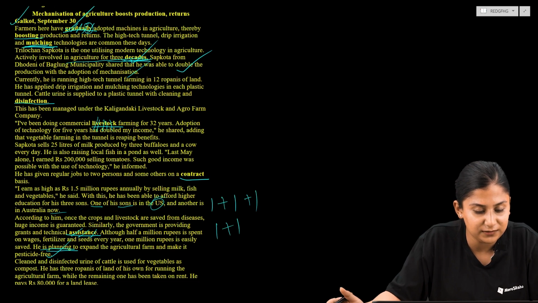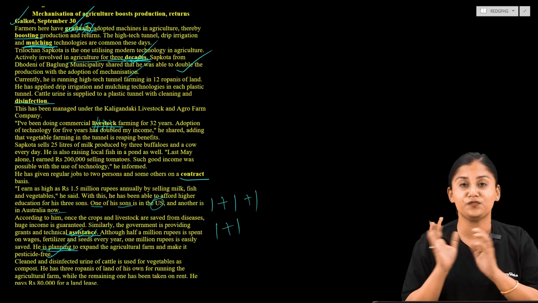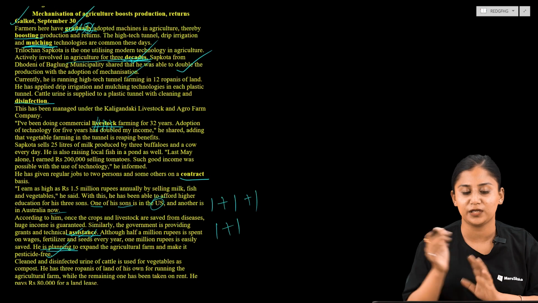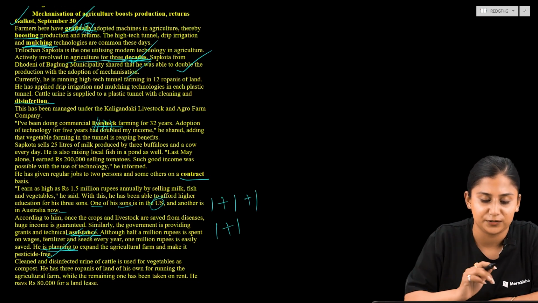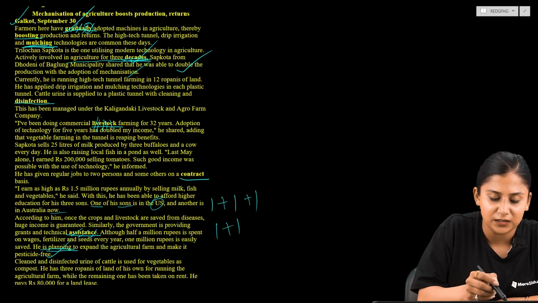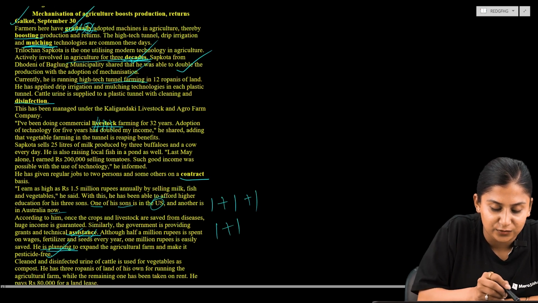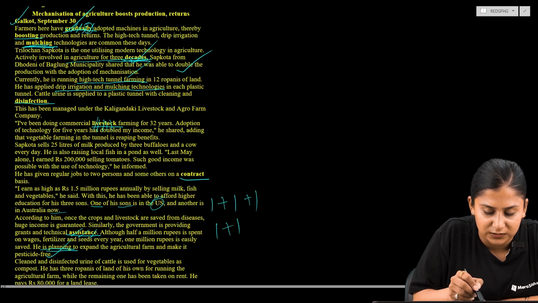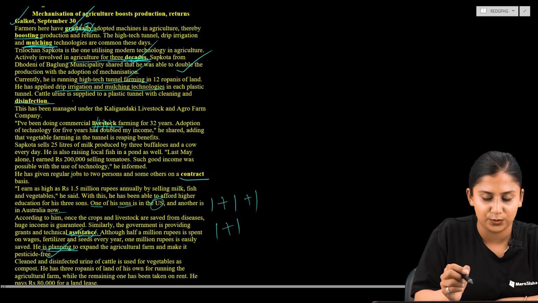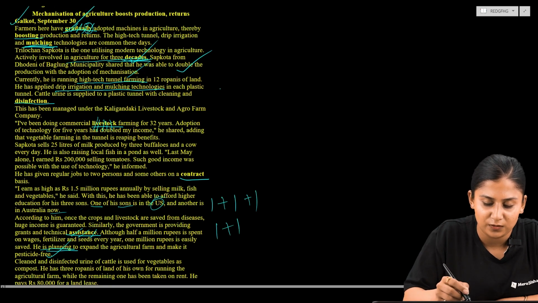What are the innovative ideas that he has used in order to modernize his agriculture? So here I can see he is running high-tech tunnel farming, and he has also applied drip irrigation and mulching technologies in each plastic tunnel. So okay, any two.